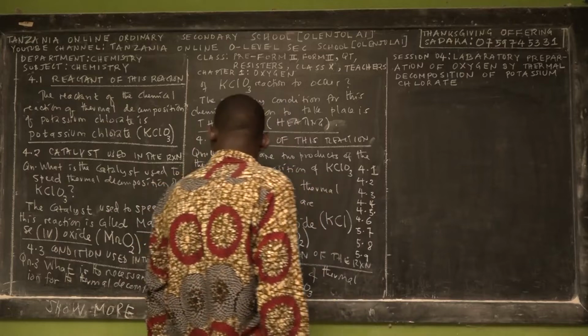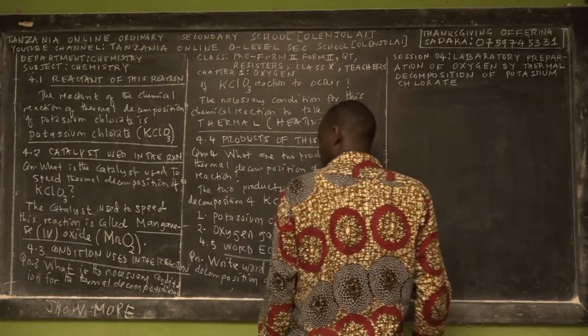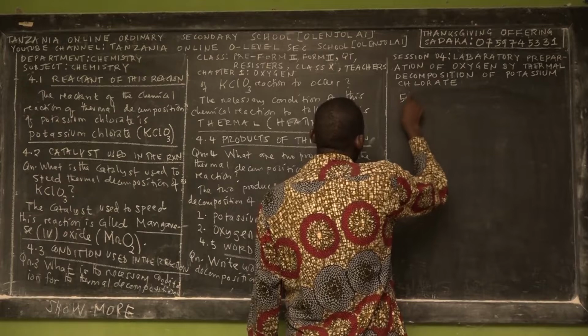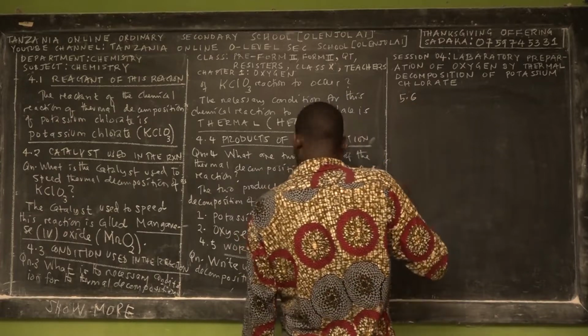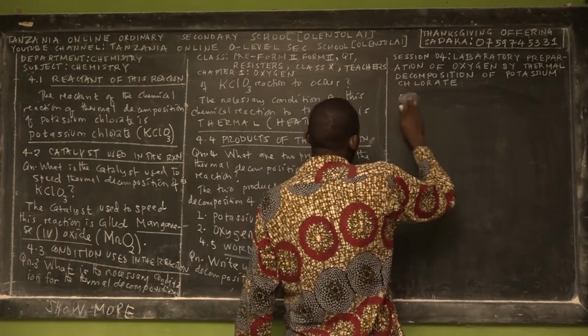Okay, ladies and gentlemen, let us go into the sixth part of this chemical reaction. We are still in the fifth part, excuse me.